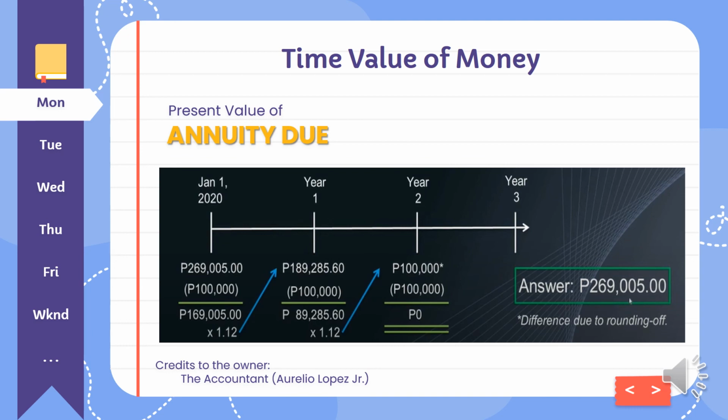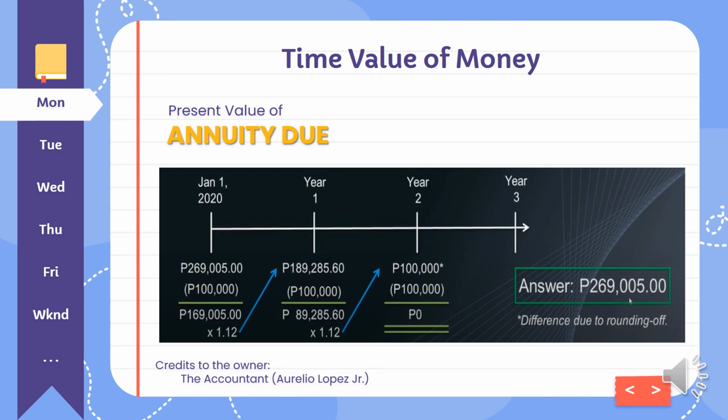For year 1, it is on January 1, 2020, the 269,005 we get will have a deduction of 100,000 as a withdrawal. So you will have a remaining balance of 169,005. For year 2, the balance of 169,005 multiplied by 1.12 will be 189,265.60.